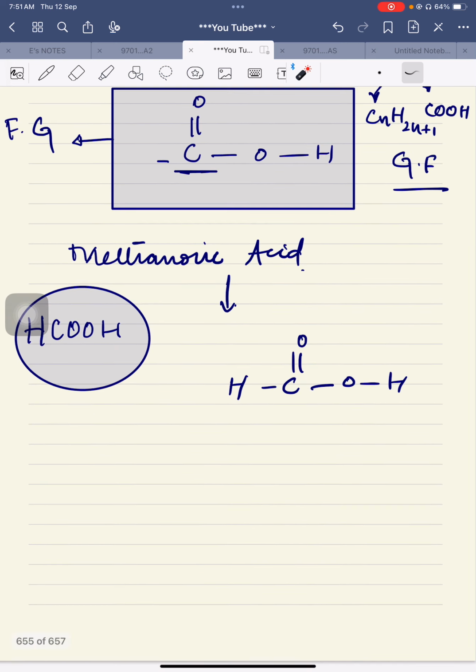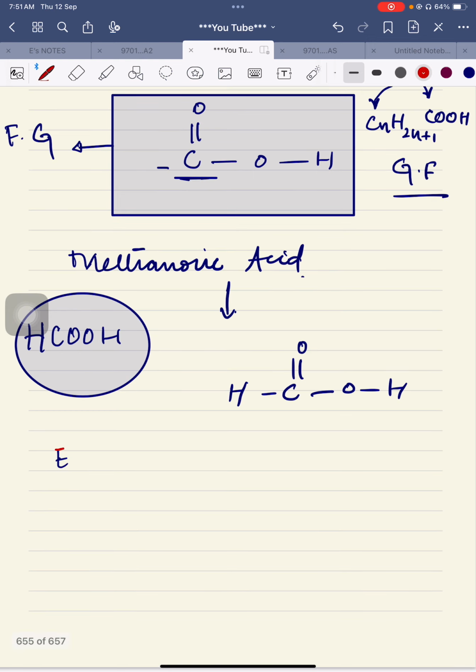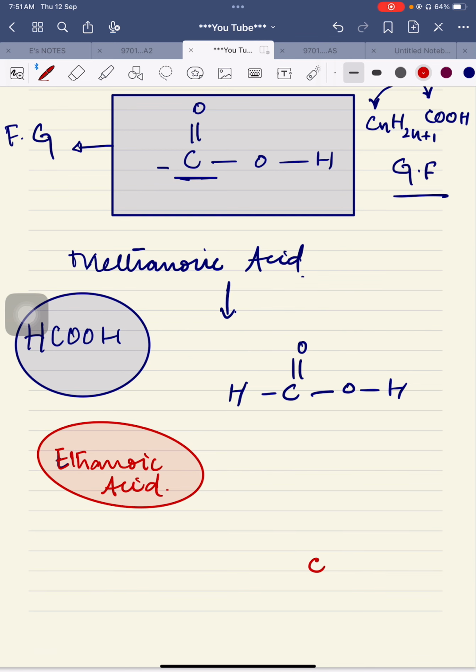I would like to bring your attention to the next compound so that this concept becomes clearer. If you are asked to write the formula of ethanoic acid, it tells you that it has two carbon atoms. First of all, I will write the carboxylic acid functional group.